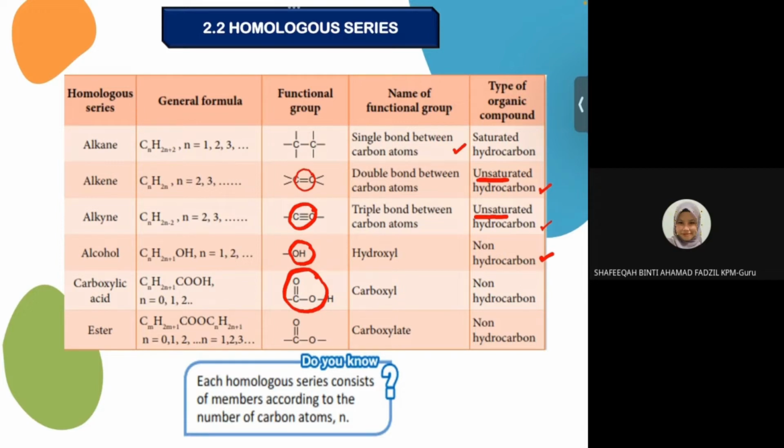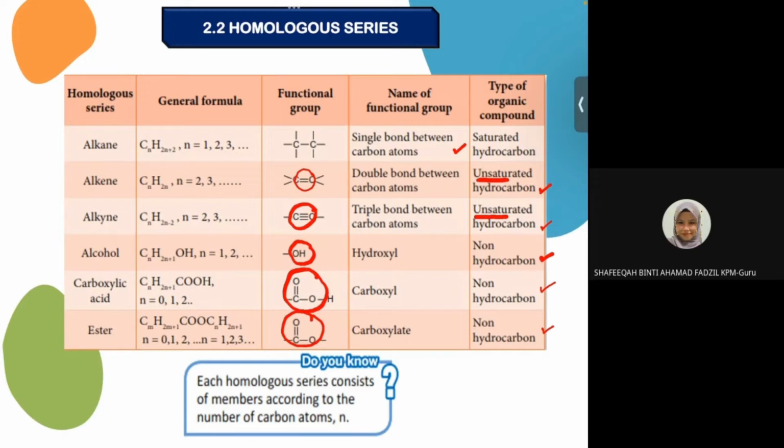Okay, M starts from 0 and then N starts from 1. Okay, the functional group is COO, and we call COO carboxylate. It is also non-hydrocarbon, because they contain oxygen. Okay, this is the 6 homologous series that you have to know.